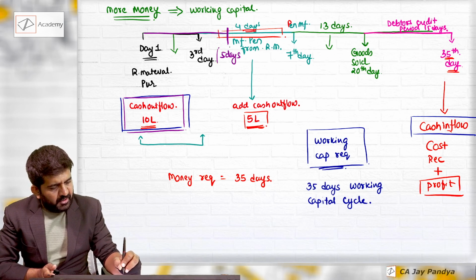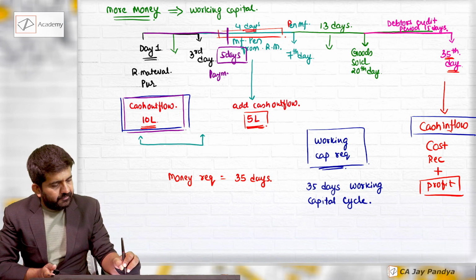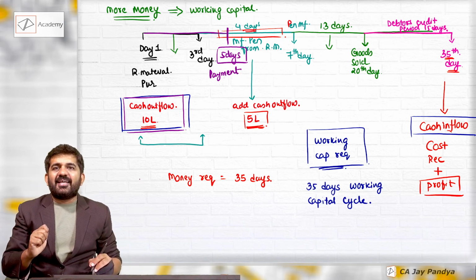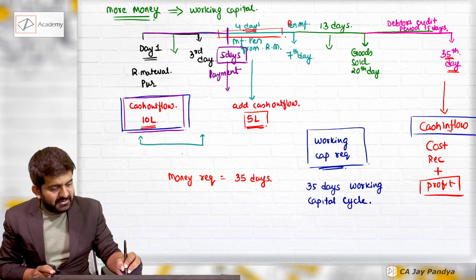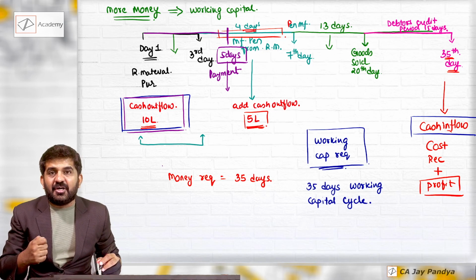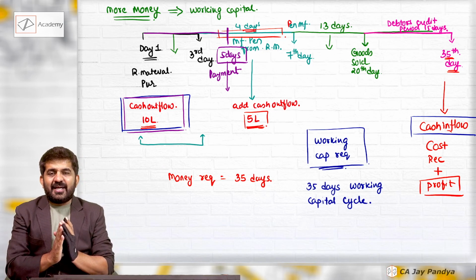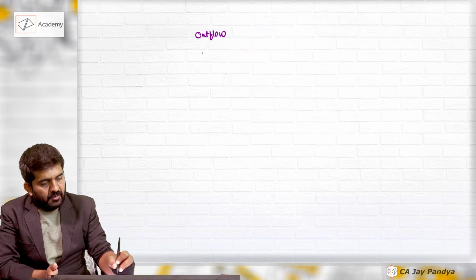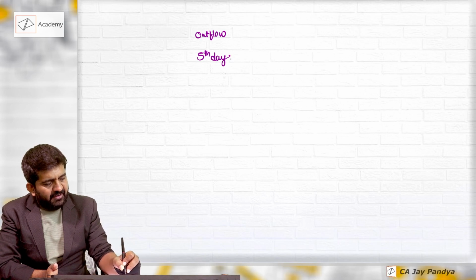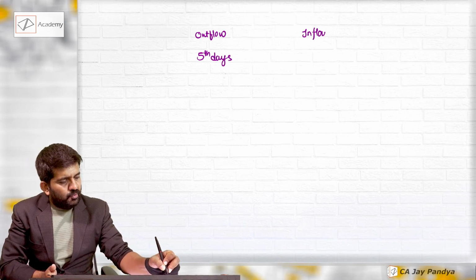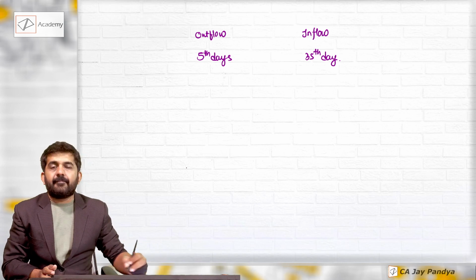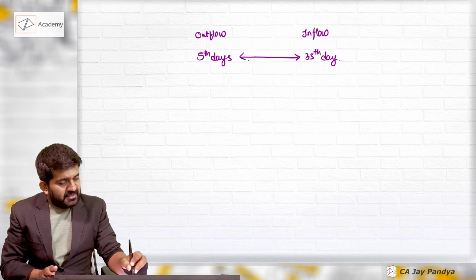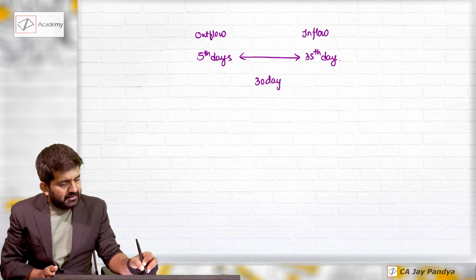So now my cash outflow will not happen today, it will happen after 5 days, because the creditor is giving me a period of 5 days. And cash inflow from today will happen after the 35th day. What is the gap? The gap is 30 days.